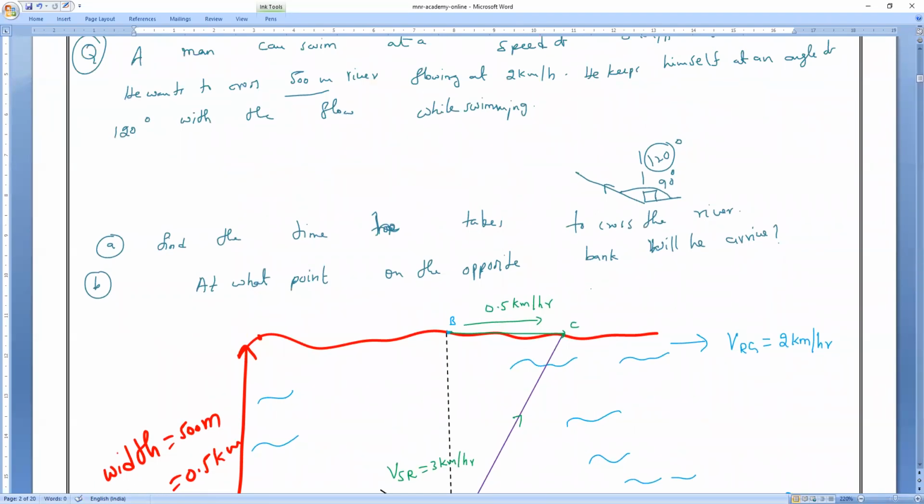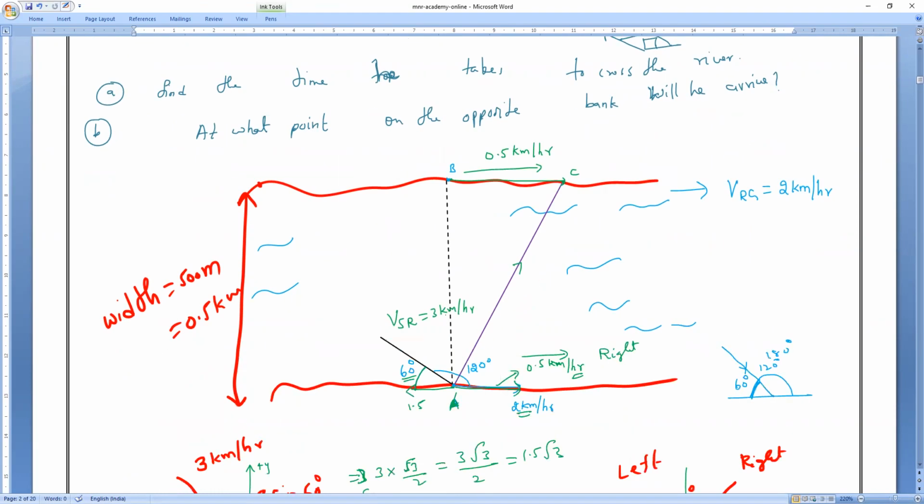Now velocity of a river with respect to ground, we found it. What is the velocity of a swimmer? Velocity of a river with respect to ground? Upward direction. Verify it. Velocity of a swimmer. This is not 3 kilometer. How much is he swimming? This is actually how much he is swimming. But now how much swimming is he getting? Velocity of a swimmer with respect to river. How much, guys? 0.5. Velocity of a swimmer with respect to river is 0.5. Is it okay? Because he is trying to move in this direction, his whole velocity is gone and he is finally traveling with a resultant velocity. That is 0.5.